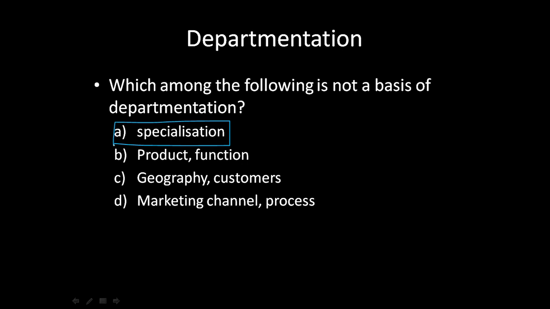What about process? Basically this kind of departmentation is seen at factory level or manufacturing concerns. There the similar processes are grouped under one department, because the processes are huge in number, many of the same process have to be done, so better divide them into a separate department. So the answer for this question is A, specialization, because that is not the reason why departmentation is done, but that is the result of departmentation. And others are the reason why departmentation is done.